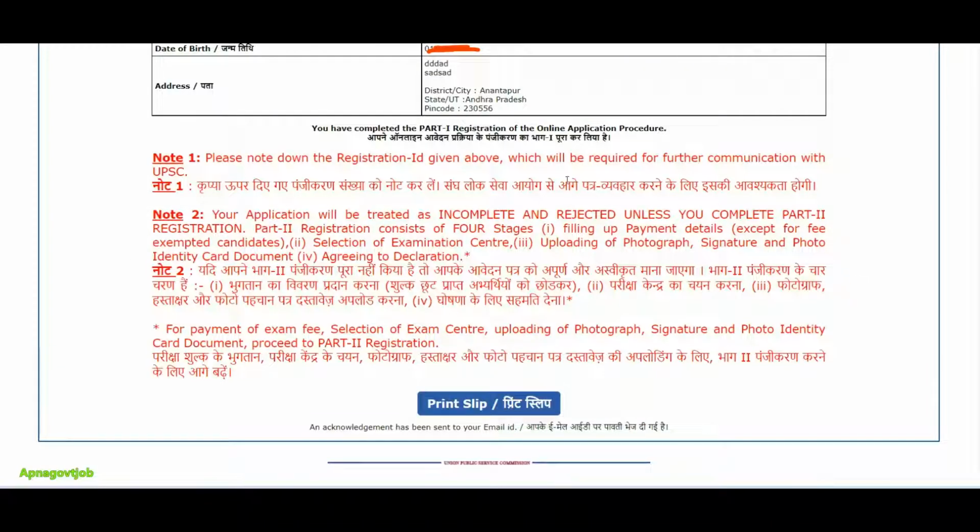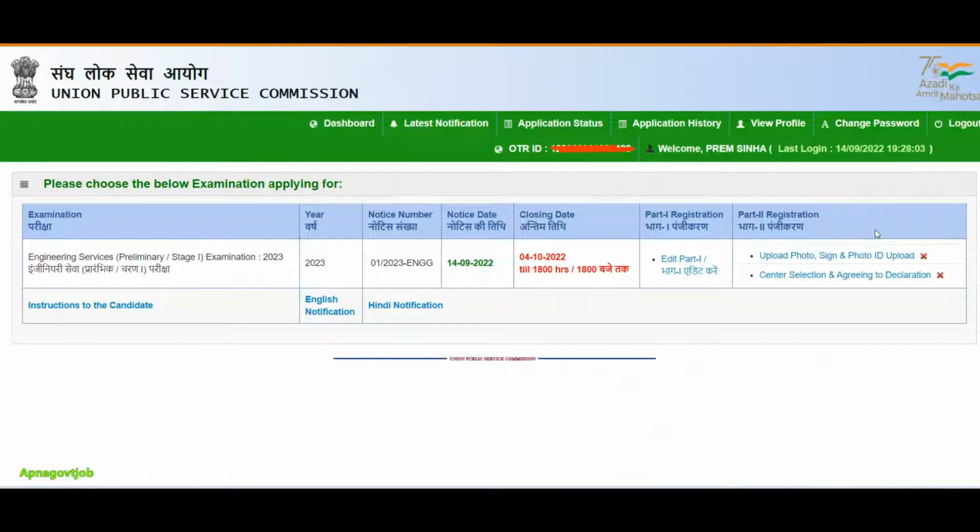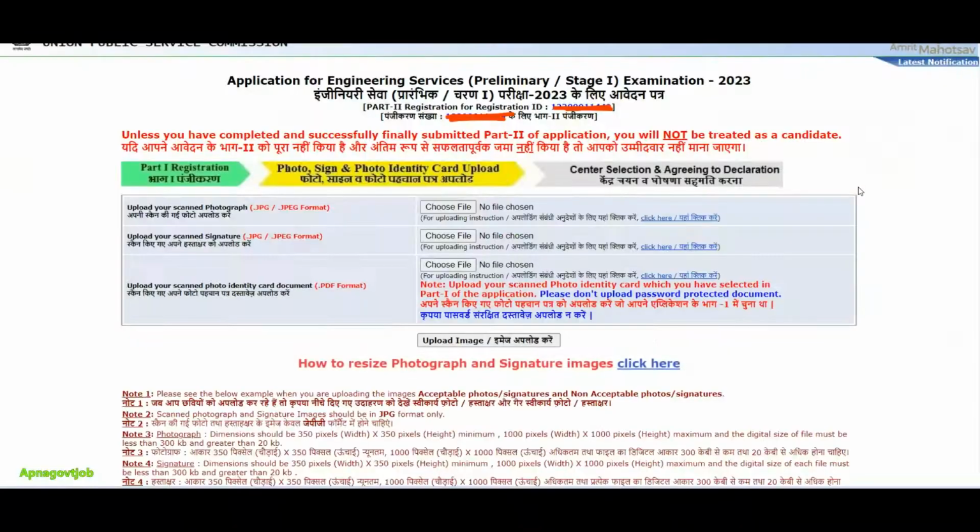So that's it. You can now see your information again, and you can print this slip. Click on print slip button, save this into your computer or your mobile. I also got this slip on my email ID, whichever I gave while registration. After doing payment, you will get a tick here. Then click on upload photo, signature and photo ID upload. From here you can upload your scanned photograph, scanned signature, and identity proof, whatever identity that is. As I selected Aadhaar card, I will upload Aadhaar card here.